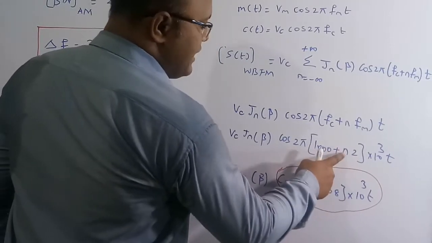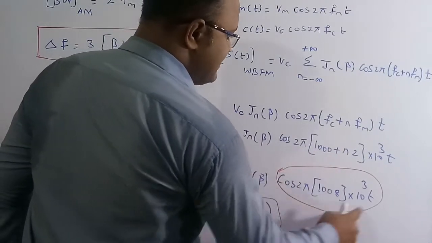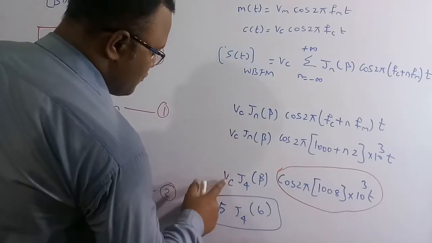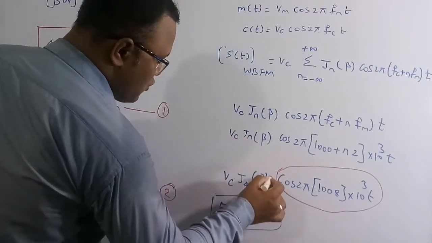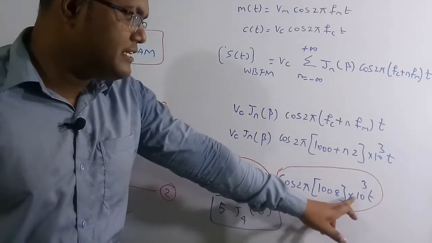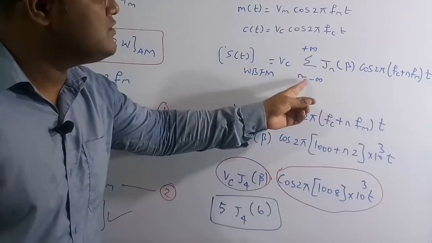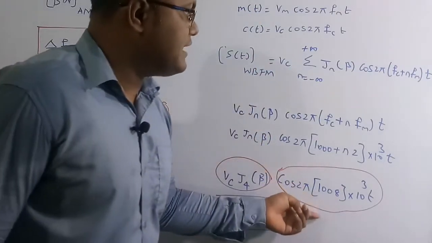So therefore when I substitute n is equal to 4, I am going to get this term. Vc into J4 of beta. This is the coefficient of the cos 2 pi into 1008 into 10 to the power of 3t. This is only one term out of n from minus infinity to plus infinity. At n is equal to 4, I am going to get this term.